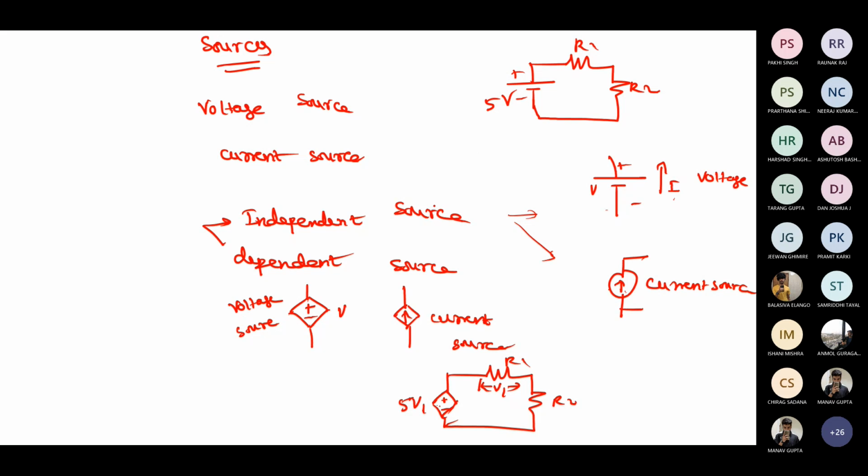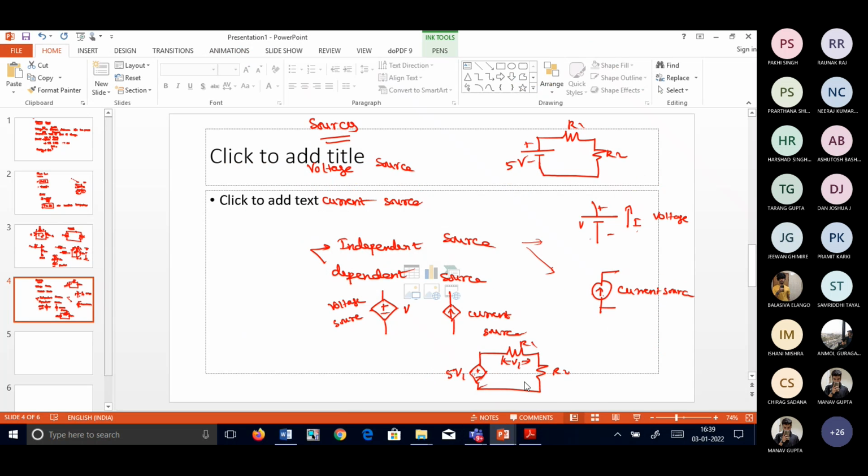Is it okay, ma'am? If you don't have any doubts, will these sources be coming in our exams? No. We are not going to talk about dependent sources, but you should have an idea what that is. That's what I'm talking about here. Is it okay, students? Independent and dependent sources? Okay, with this we can stop.